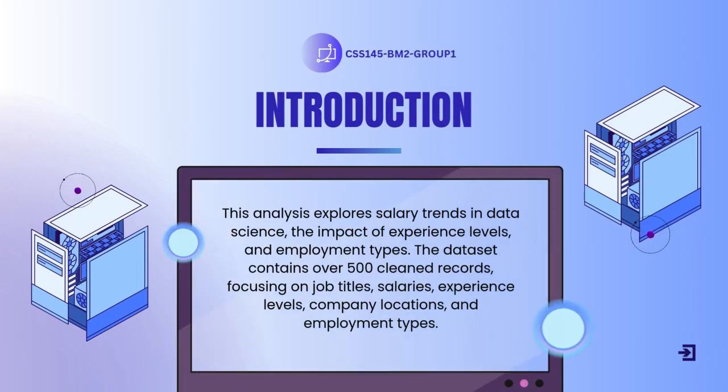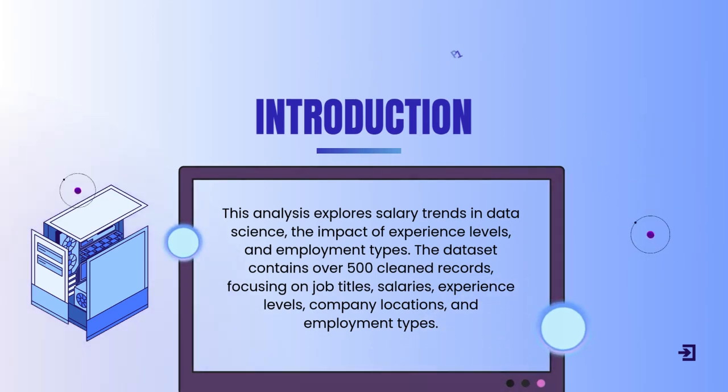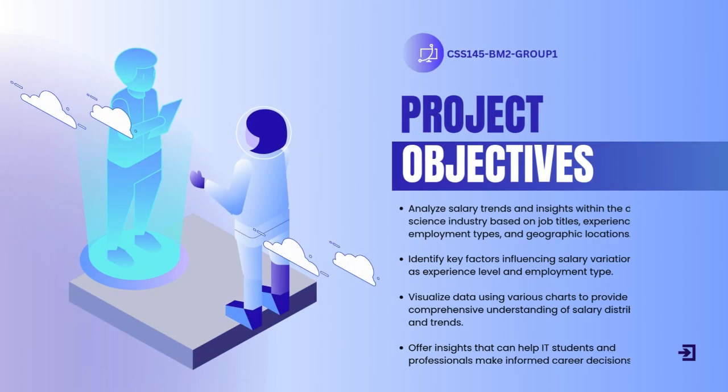This analysis explores salary trends in data science, the impact of experience levels, and employment types. The dataset contains a total of 46,637 rows of cleaned records, focusing on job titles, salaries, experience levels, company locations, and employment types. Let's move on to the objectives of this project.